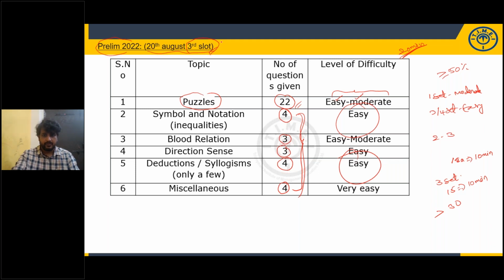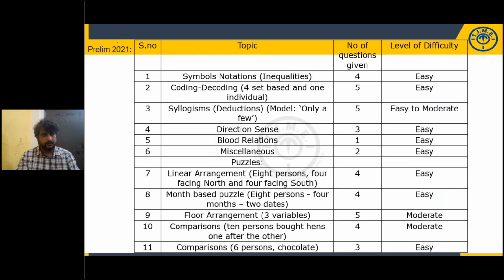Now, here I have given prelims 2021 of RRB PO only. Puzzles along with models. Again, same symbols notations were given for 4 questions. Coding-decoding, 5 questions. Syllogisms, 5 questions. Direction sense, 3 questions. Blood relations, 1 question. Miscellaneous, 2 questions. All were very easy. Look at the level of difficulty.